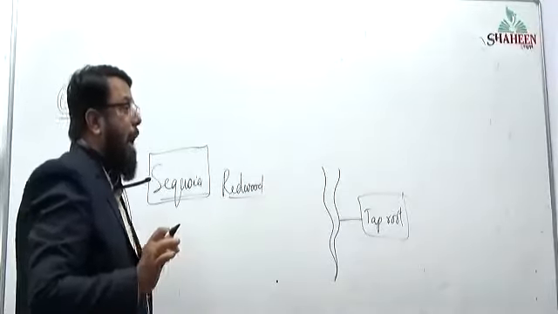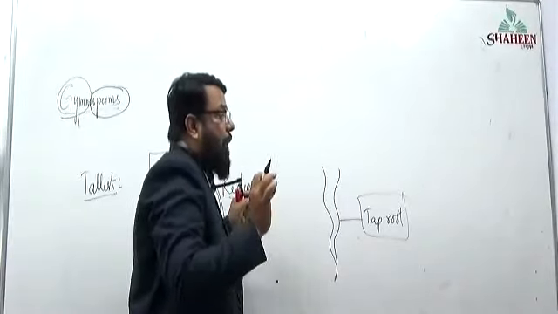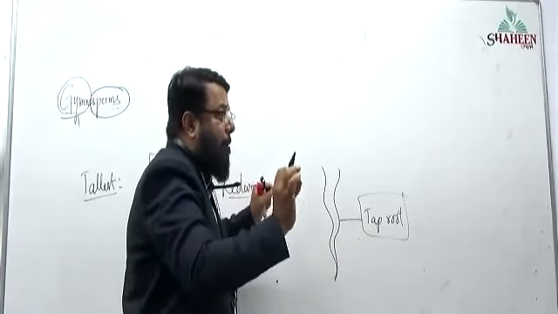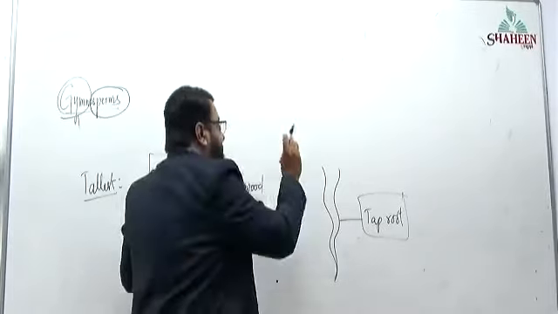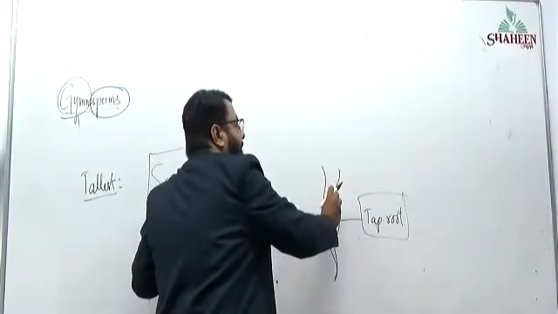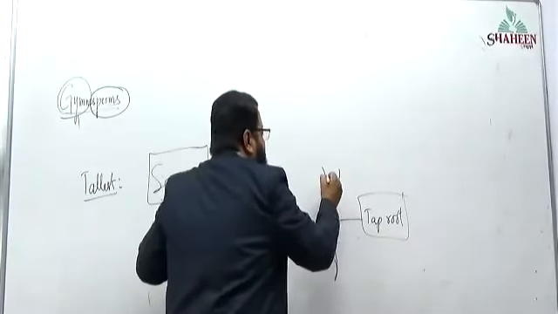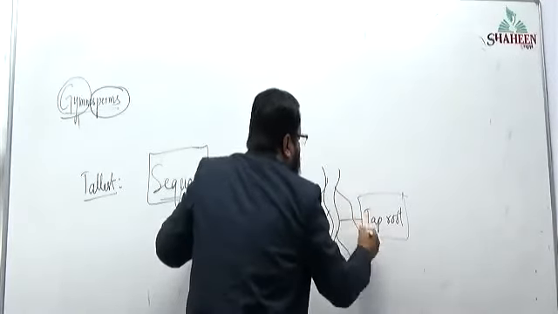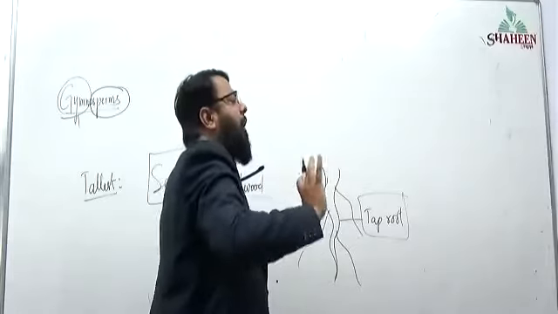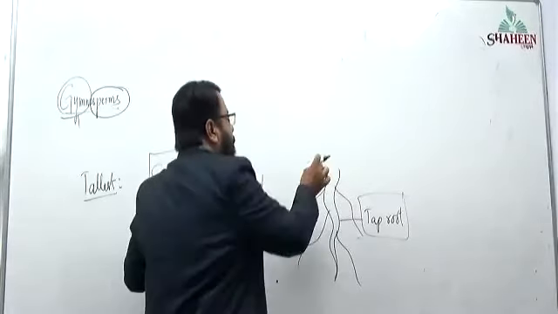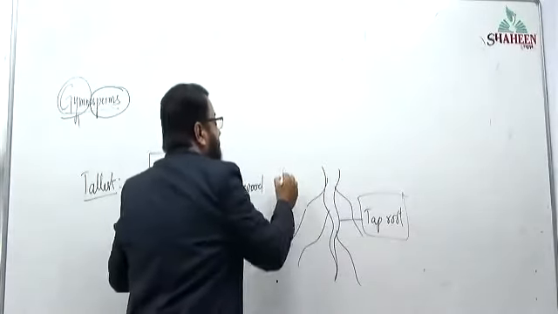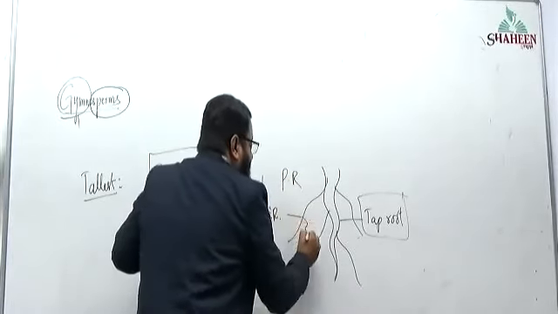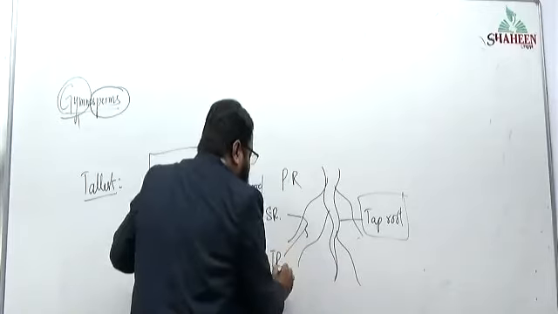What is the tap root? The root that actually arises from the seed will remain with the plant throughout its life, and it produces many branches. You are going to study the root in detail. A root which will have primary root, secondary root, and then tertiary root.